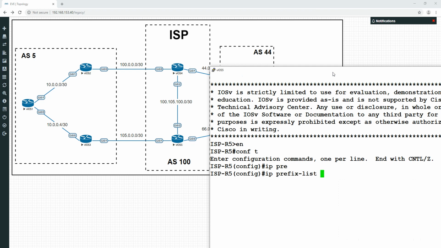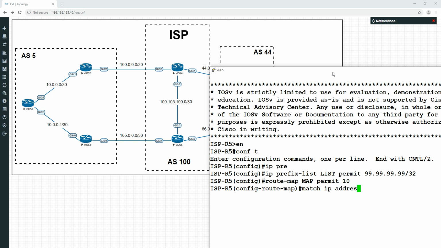So we'll do an IP prefix list, and we'll just call it list, and we'll do permit 99.99.99.99, and we'll do a /32, and we'll do a route map, and we'll just call this one again map, and the permit is a sequence of 10, and we're going to match the IP address that's in the prefix list called list, which is effectively matching 99.99.99.99.